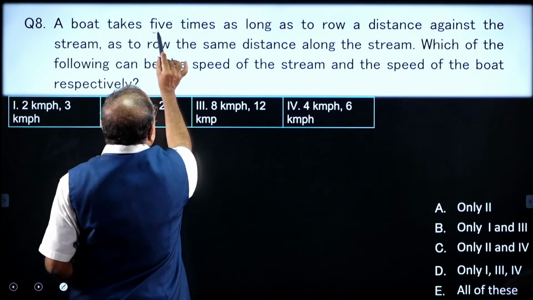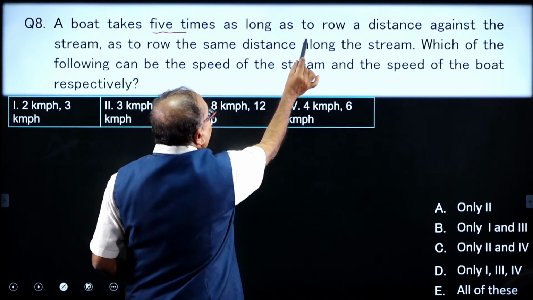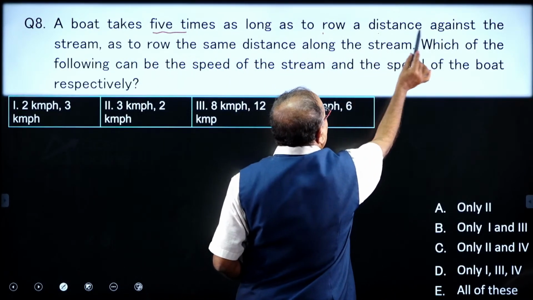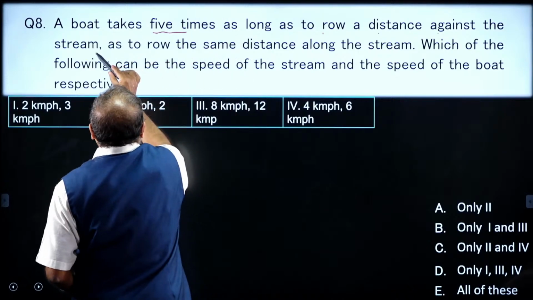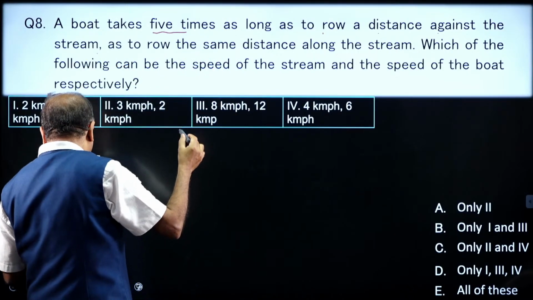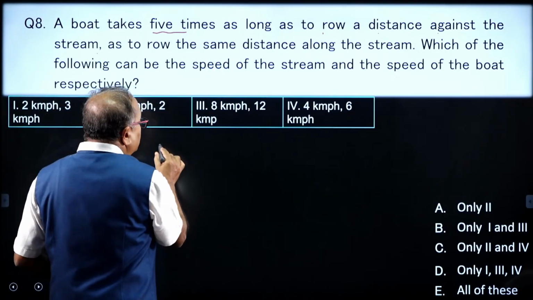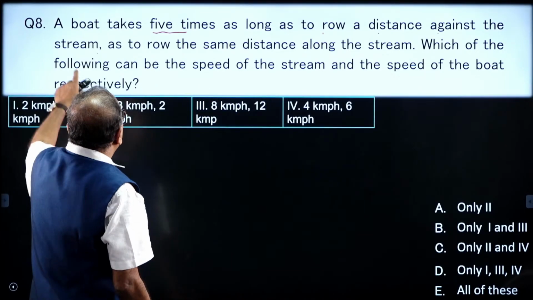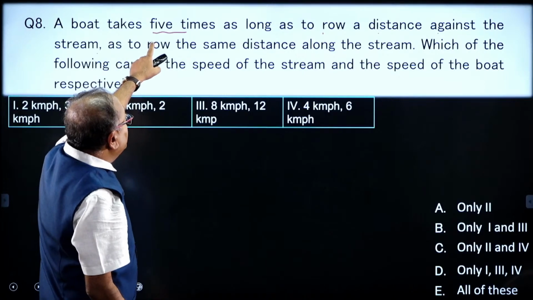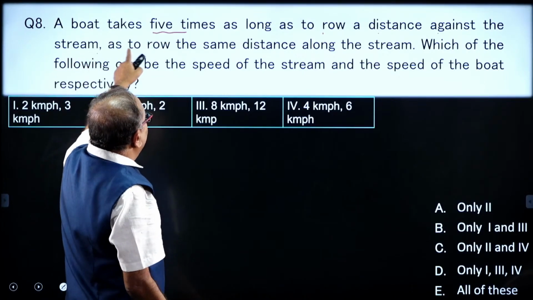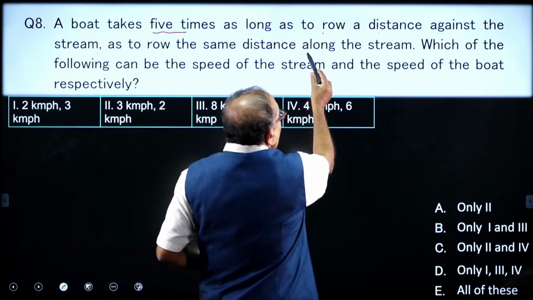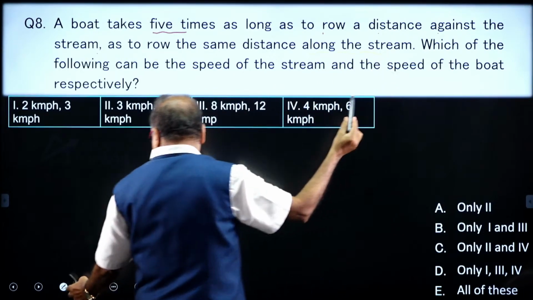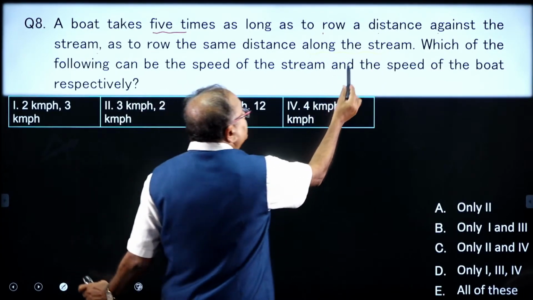A boat takes 5 times as long to row the distance against the stream. So the time ratio is there. The time 5 times against the stream than the distance along with the stream. Time ratio is given here.